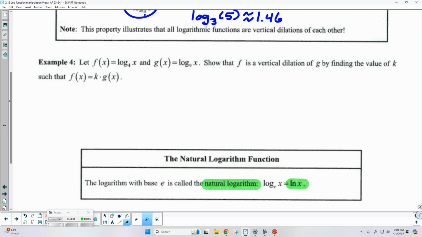Now, if you're stuck, take a look at what they have here. You're getting f by transforming g. So I would start with function f.